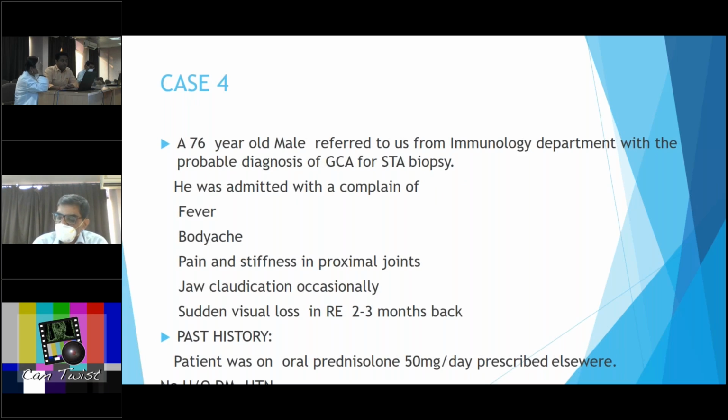Coming on to the last case, a 76-year-old male referred to us from the immunology department with a probable diagnosis of GCA for superficial temporal artery biopsy. He was admitted with complaints of fever, body ache, pain and stiffness in proximal joints, jaw claudication for the last 2 to 3 months, and sudden visual loss in the right eye 2 to 3 months back. Past history: the patient was on oral prednisolone 50 milligram per day prescribed elsewhere, and no history of diabetes mellitus and hypertension.